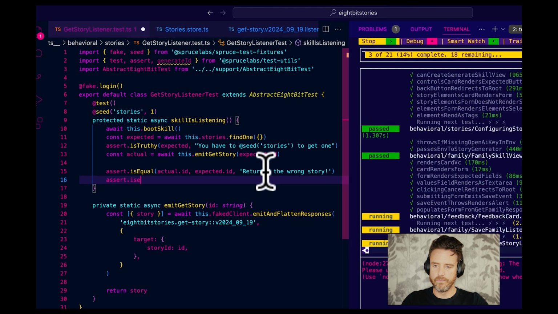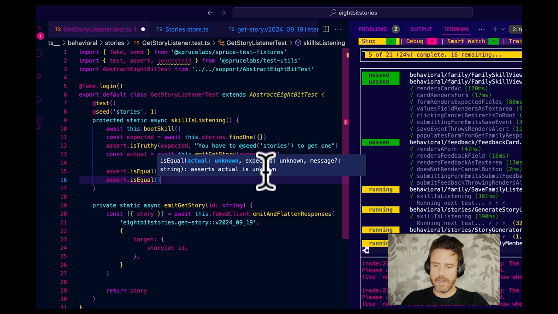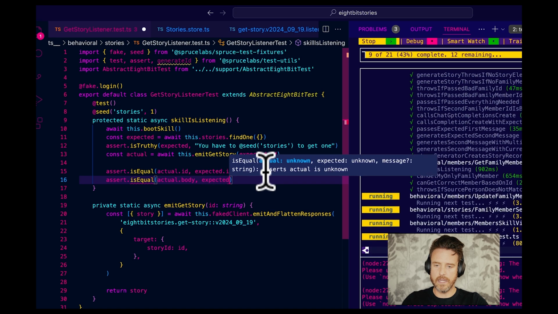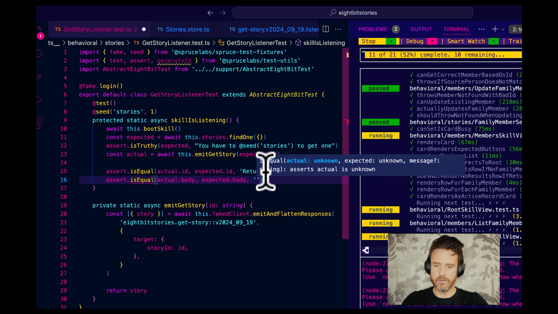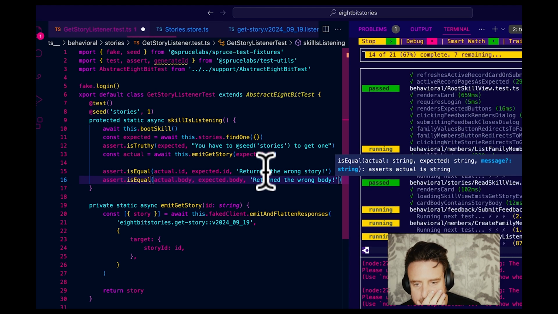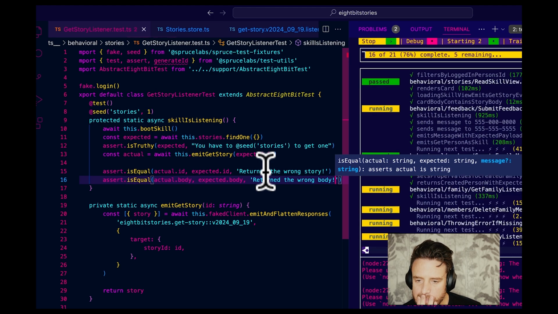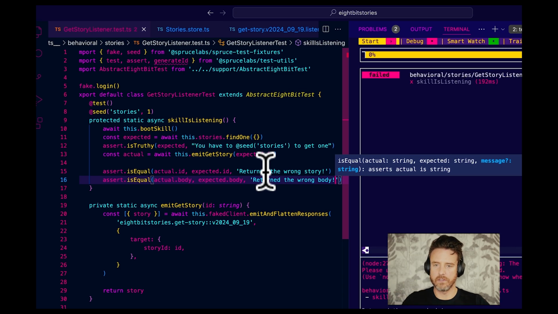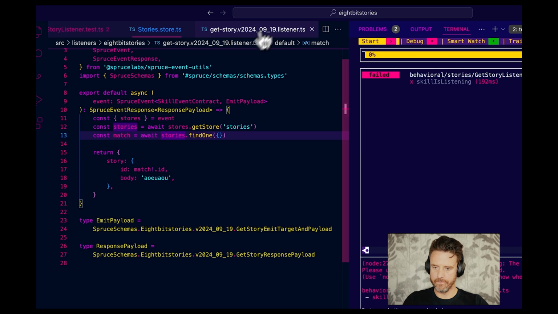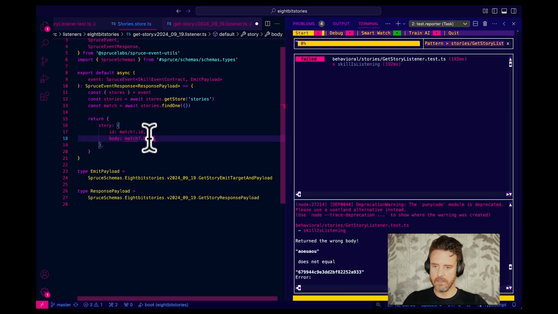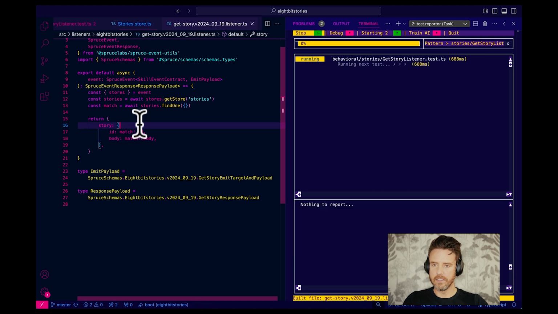Assert.isEqual actual.body equals expected.body. It returned the wrong body. Okay, so let's go do that. Let's go match.body. Let's bang it, which we'll get rid of these bangs in a second.